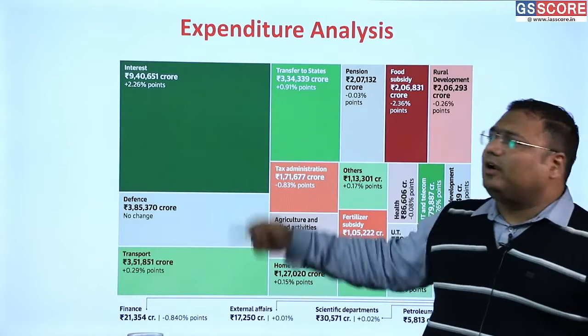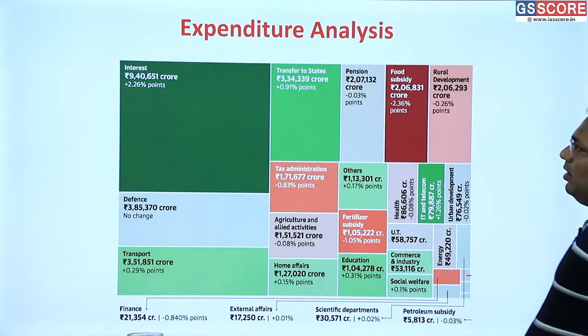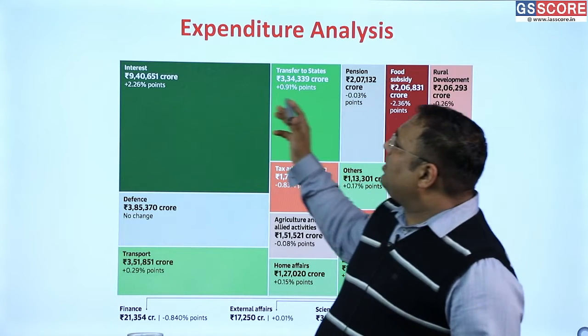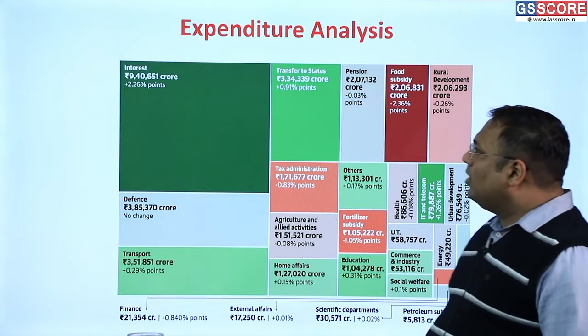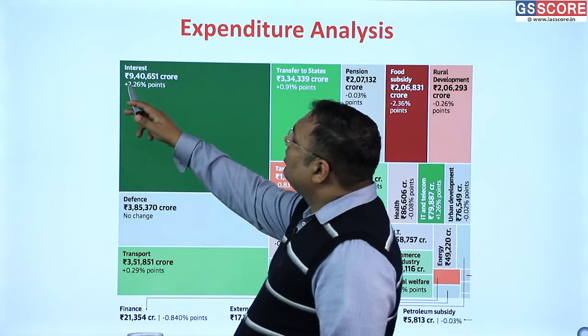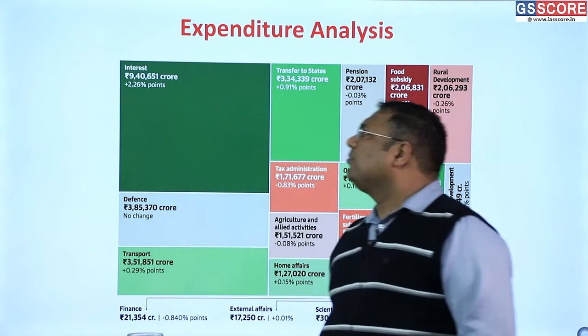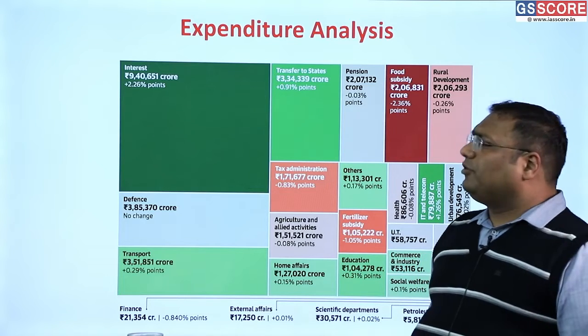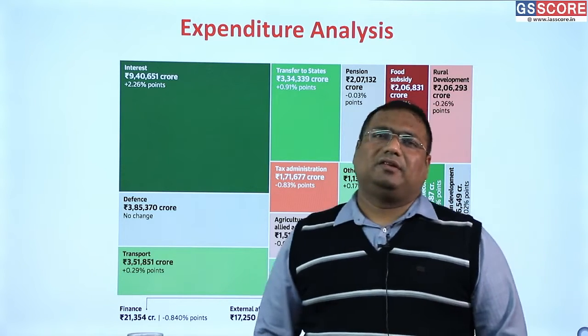This is a more detailed expenditure analysis. This is the share of different expenditure in our total expenditure. So the share of interest has increased by 2.26 points. Okay, the interest expenditure has increased because our borrowings have increased.